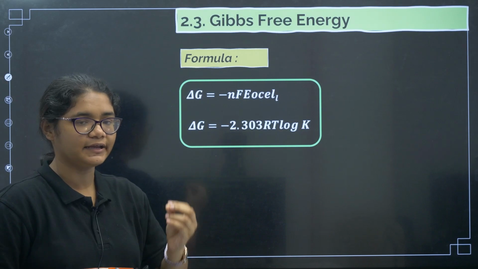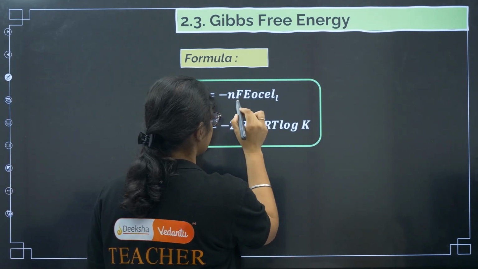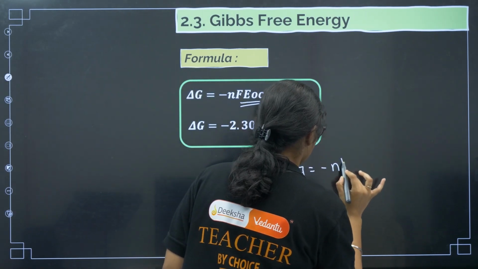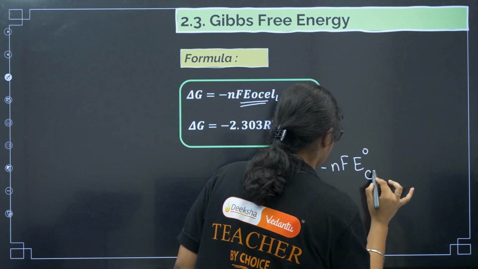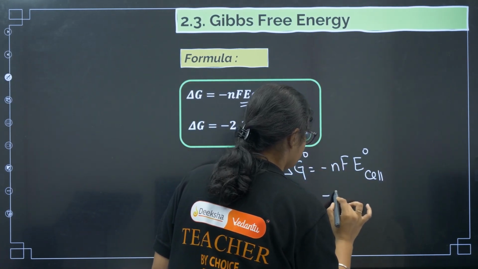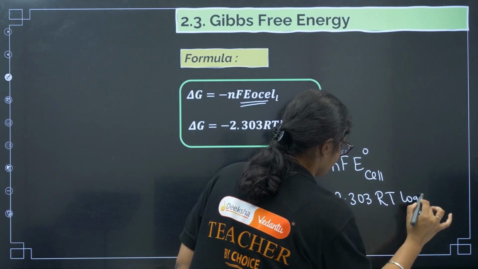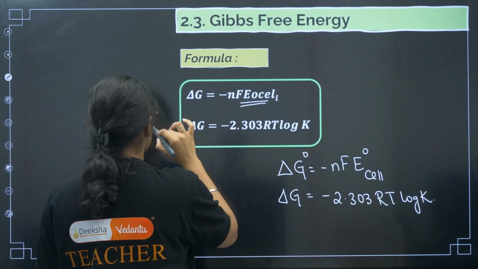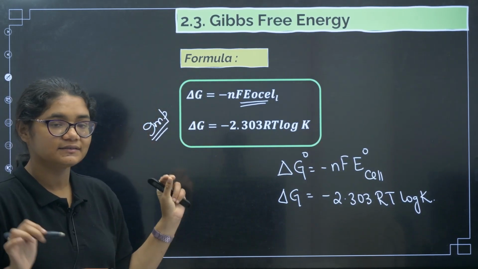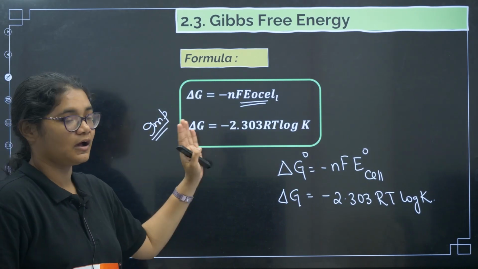It gives the relation between free energy and E naught of the cell. What is the relation? Gibbs free energy, delta G is equal to minus nF E naught of the cell. I'll write it here since it is not typed properly. And delta G is also equal to minus 2.303 RT log of K. So these two formulas are very important and many questions have been asked from here. Please remember these two formulas definitely. More than Nernst equation, questions have been asked from here.